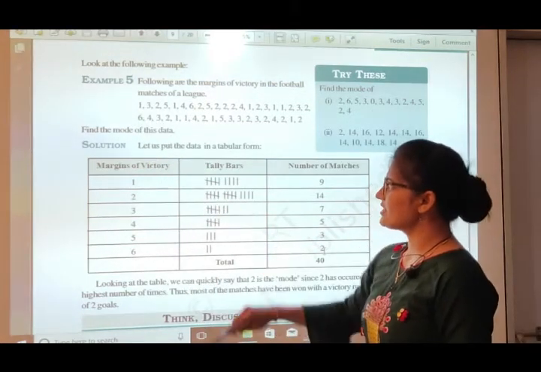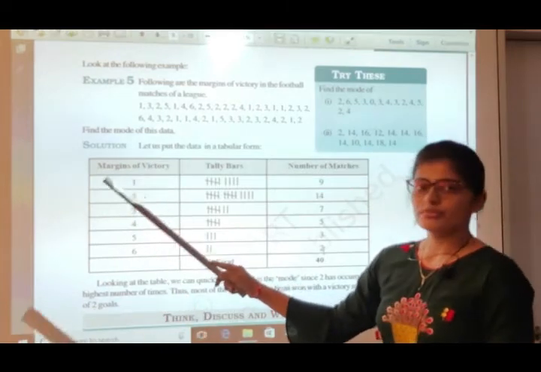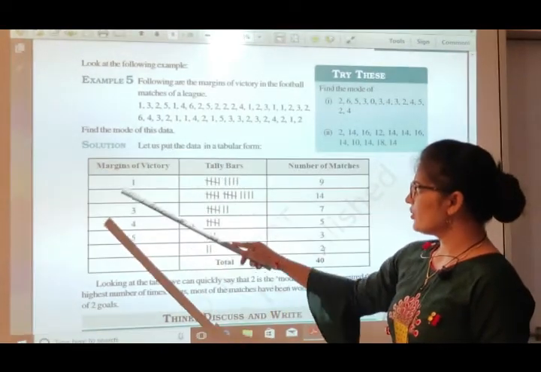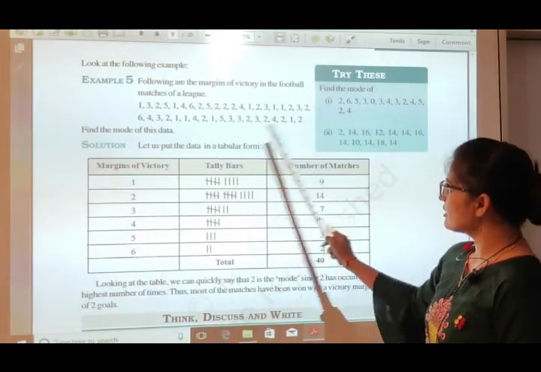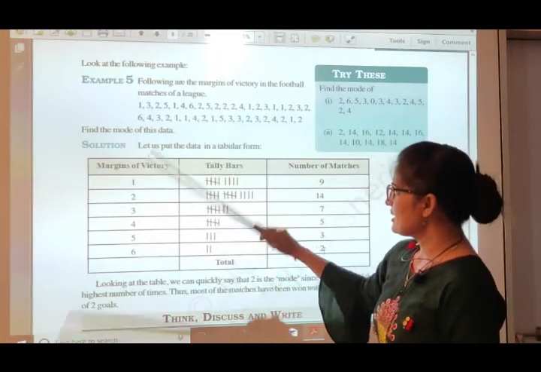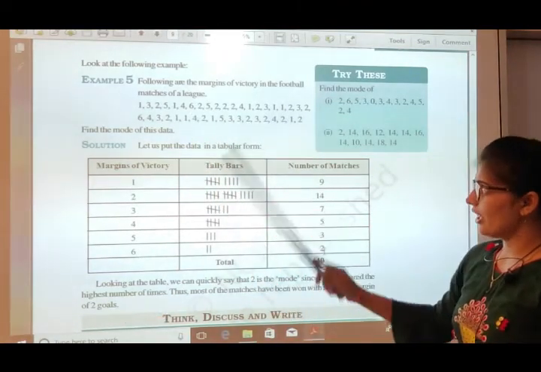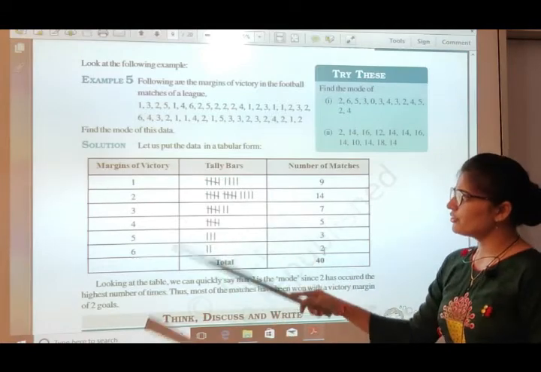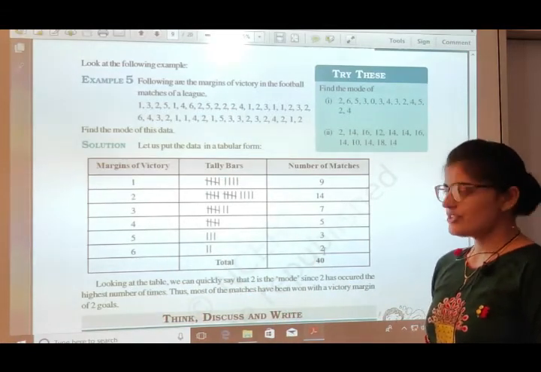The lowest is 1, so we start from 1. After that 2 is there, 3 is there, 4 is there, 5 is there, 6 is there. After that 7 you are not able to find. So from 1 to 6 we will write down the margins.